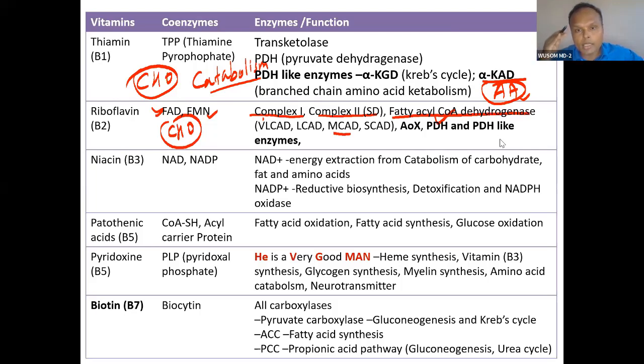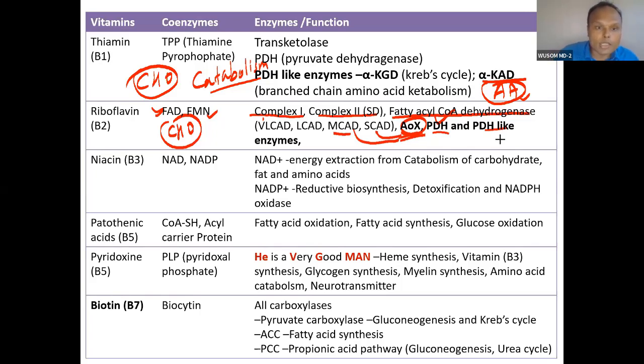So catabolism of fat, catabolism of carbohydrate, and then the electron transport chain require vitamin B2. Remember that. And then AOX is a different enzyme, a peroxisomal enzyme that is very similar to these enzymes: acyl coenzyme A oxidase. So PDH and PDH-like enzymes, you know.